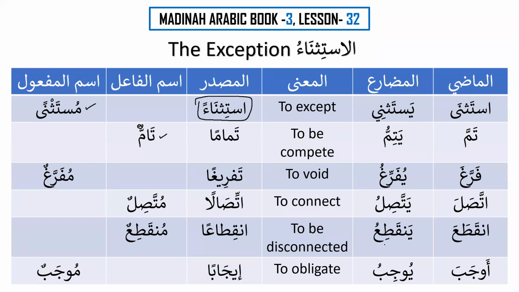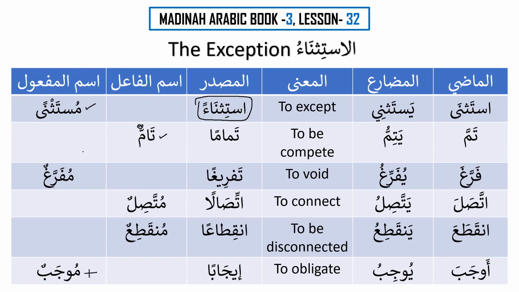Then we have inqata, yanqati'u, inqita'an, and ismul fa'il will be munqati'un. And this is something that is disconnected, to be disconnected. And then the last one is aujaba, yujibu, ijaban, to obligate, to make something necessary. And ismul maf'ul will be mujabun. In grammar, mujabun means a sentence that is affirmative or positive. That means it's not a question, it's not prohibition, and it's not a negation. It is just a simple positive sentence.